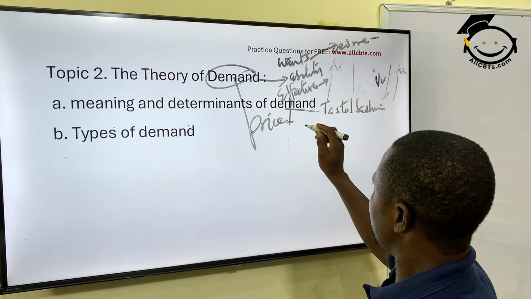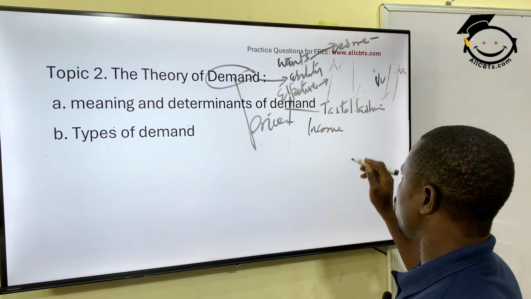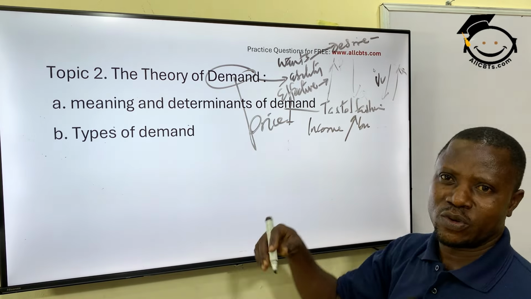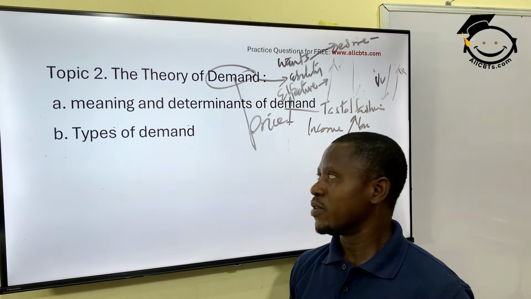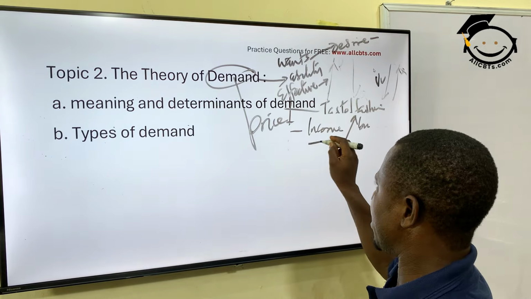Another factor that affects demand is income. When consumers receive more income, the tendency for them is to spend more money, to buy more. That means demand will increase when there is more income. Another factor that will affect demand is tax.